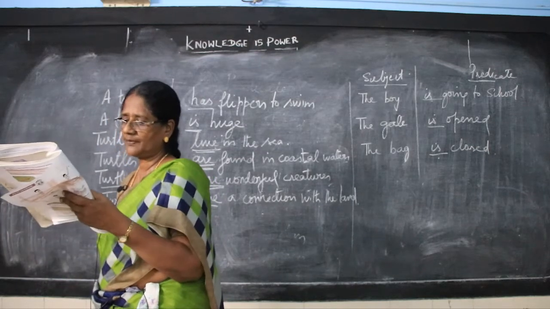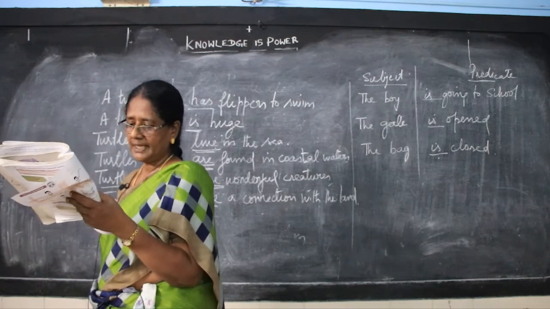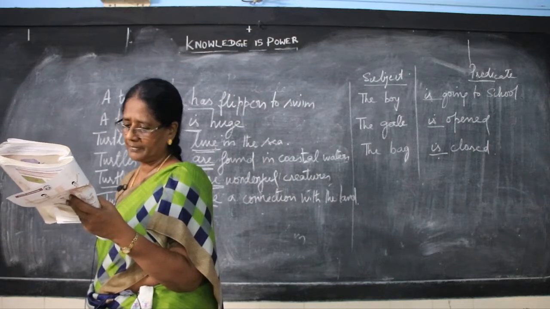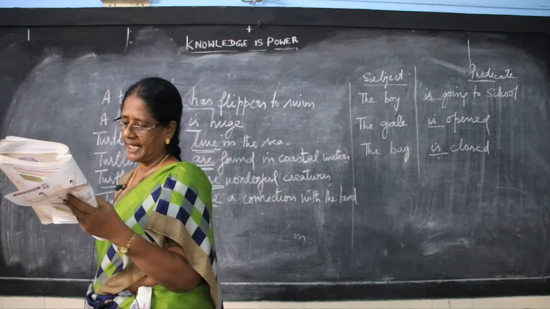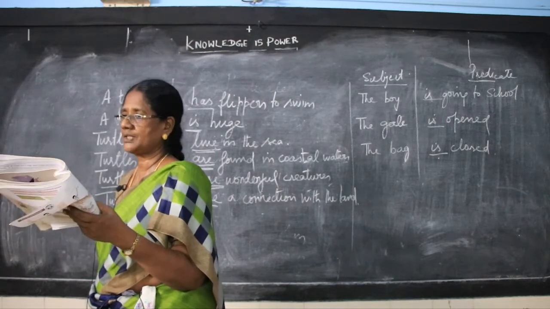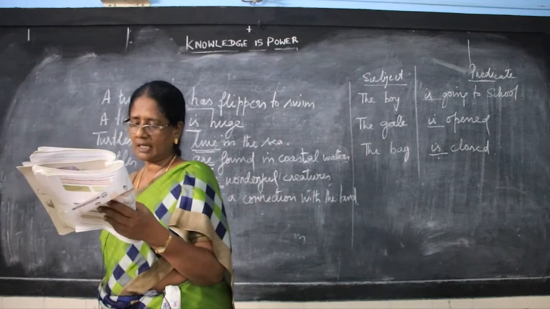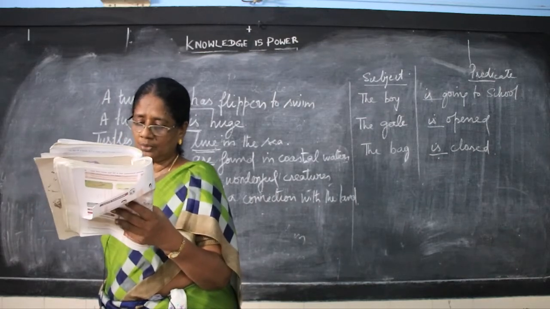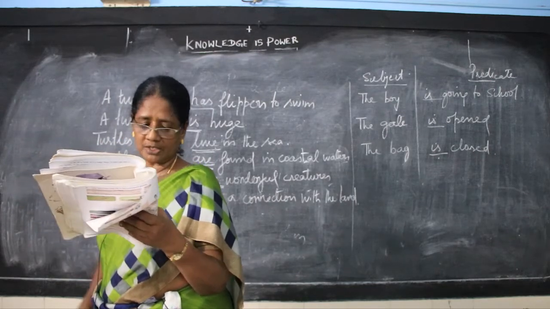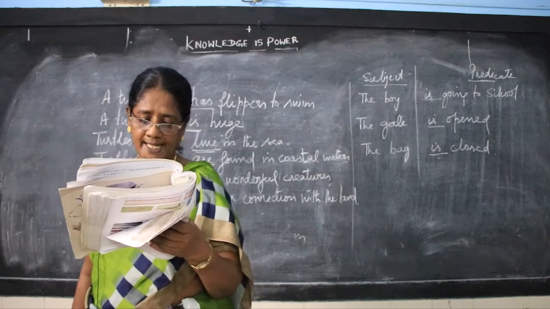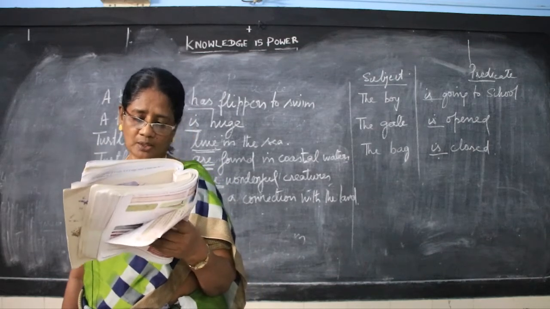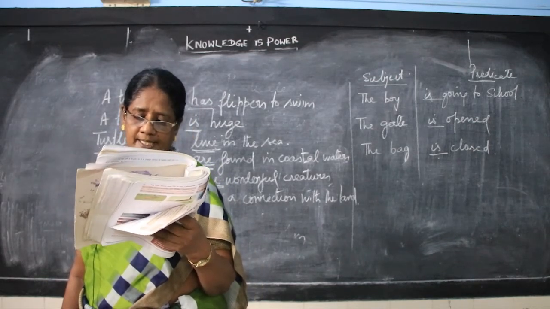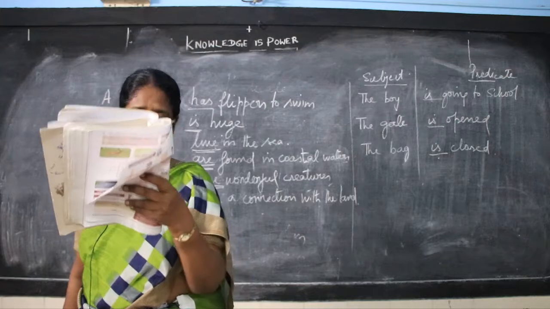Match the two halves of the sentence and read them. Sea turtles come ashore to lay eggs. That is the first match. Hatchlings cut open the leathery eggshell. That is the second one you have to match.